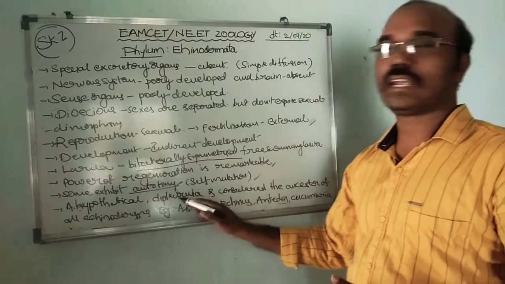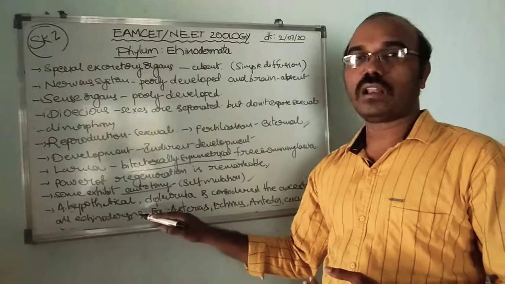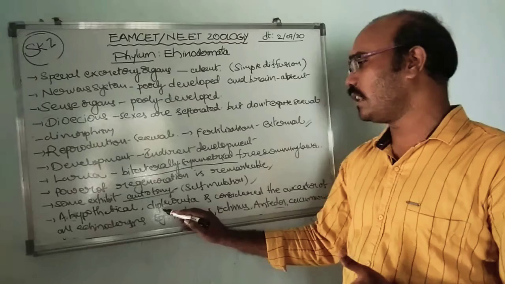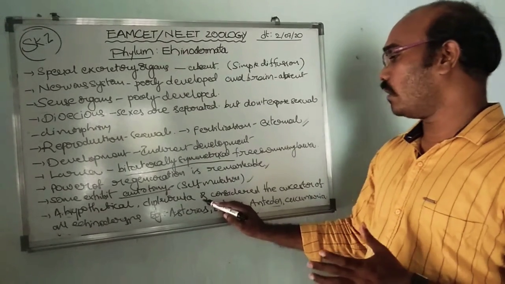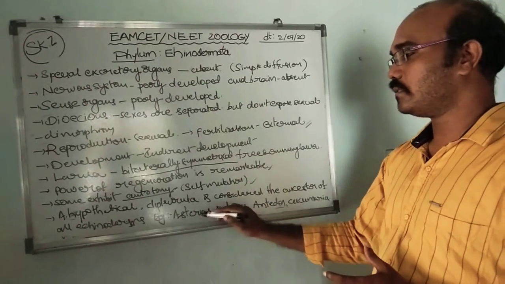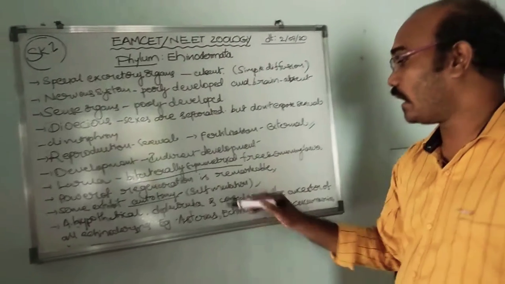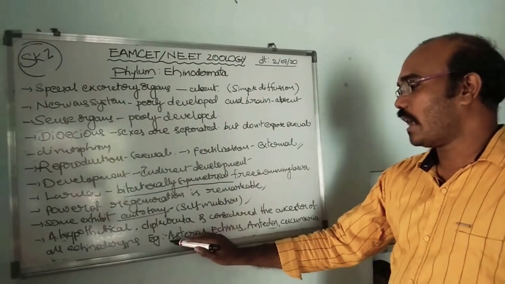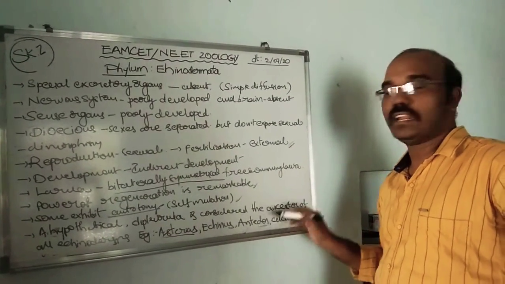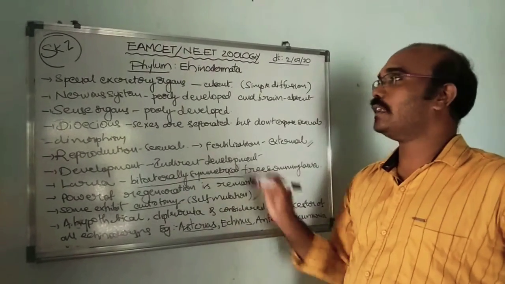A hypothetical dipleurula larva is considered the ancestor of all echinoderms. It is the ancestral larva. These are some characters of Echinodermata. Some examples we have to see: Asterias (starfish), Echinus, Antedon, Cucumaria. These are the best examples of Echinodermata.